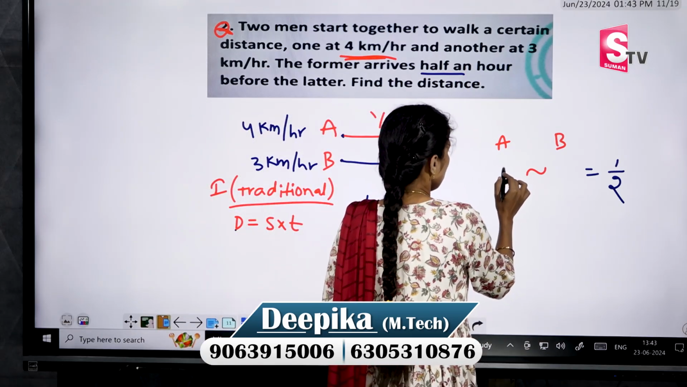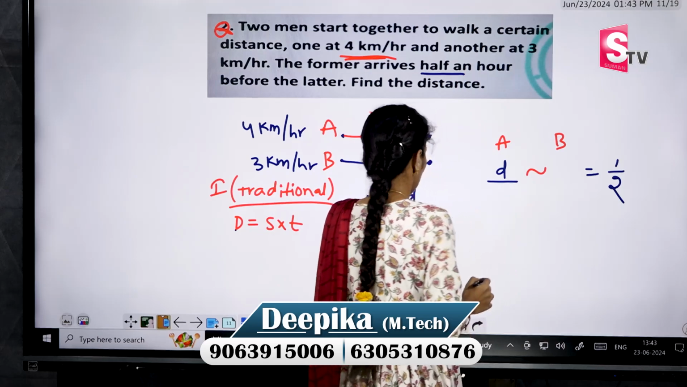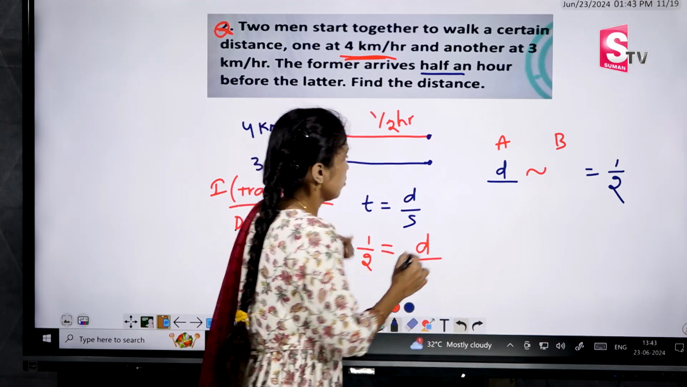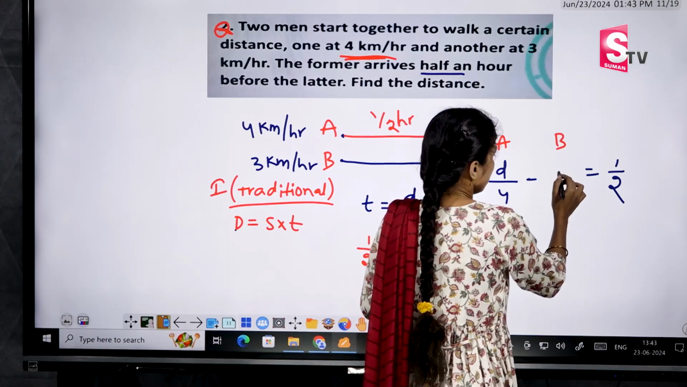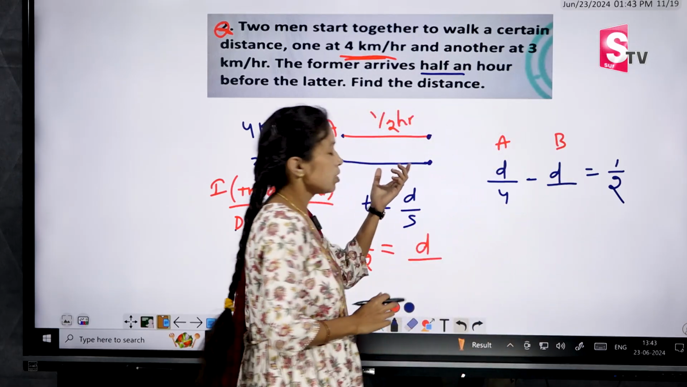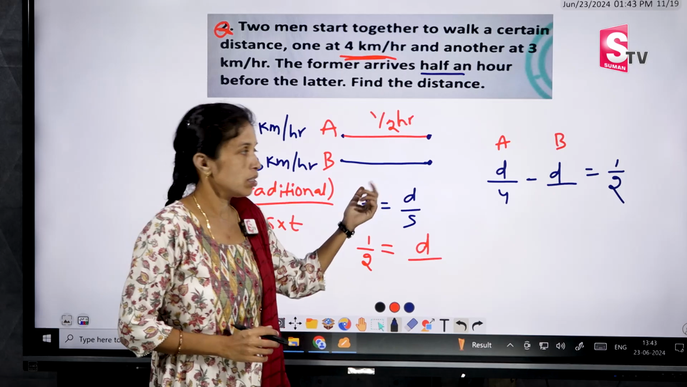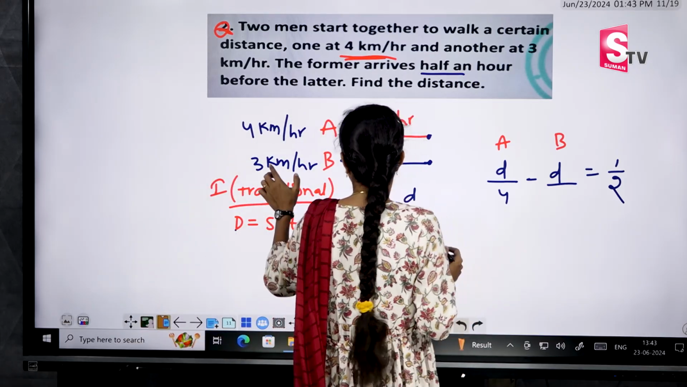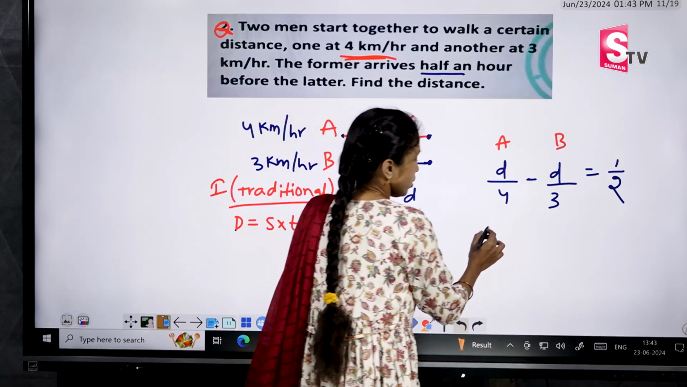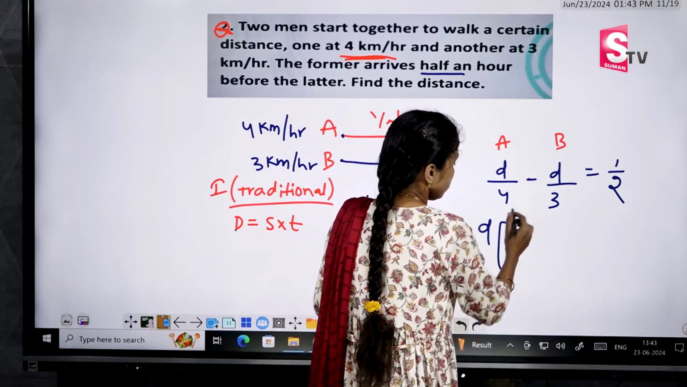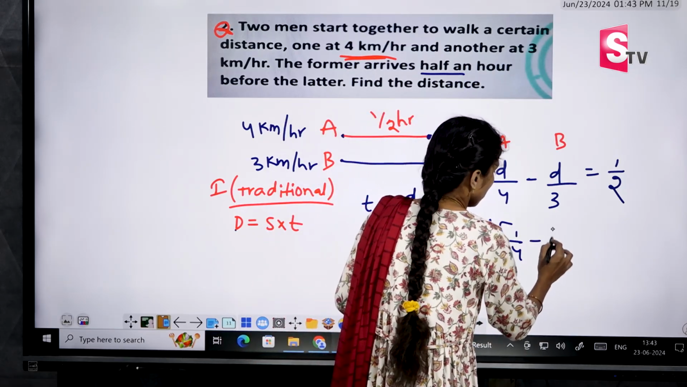Distance equal to how much? Distance is common. What is the speed for A? 4. Next, B is also reaching the same distance. What is the speed of B? That is 3. So D is common for both. Taking D as common, that equals 1 by 4 minus 1 by 3.